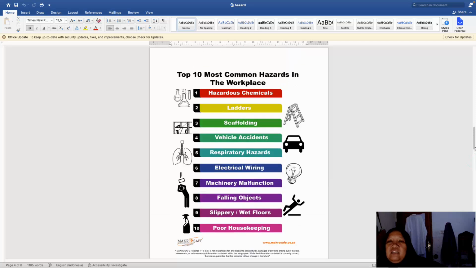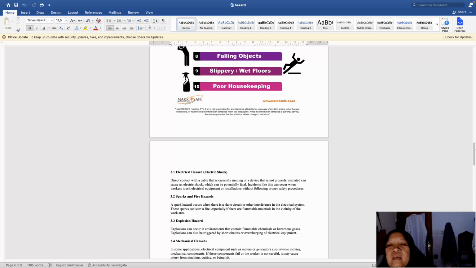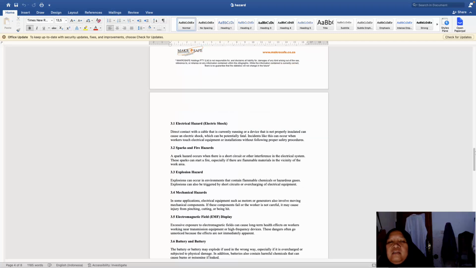This is in general, but maybe you will work not only in electrical engineering, you can work in many fields. Now, electrical hazard or electric shock, these are the dangers from electrical engineering. Direct contact with a cable that is currently running or a device that is not properly insulated can cause an electric shock, which can be potentially fatal.